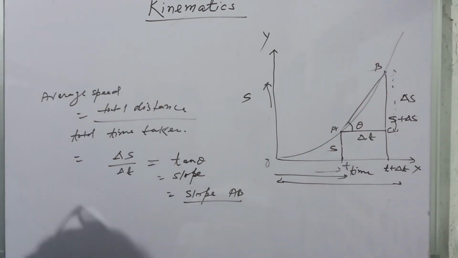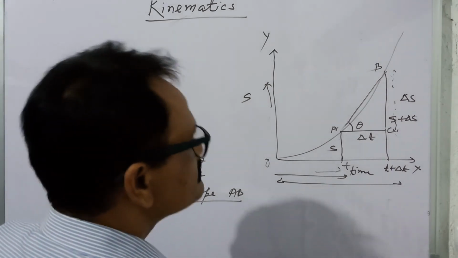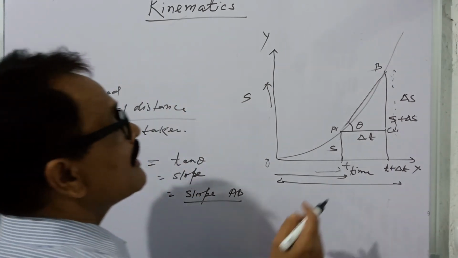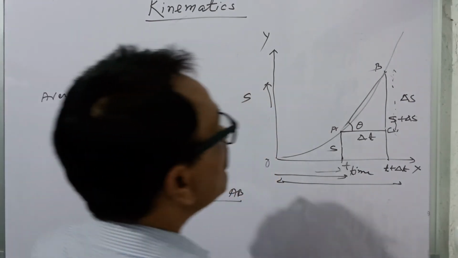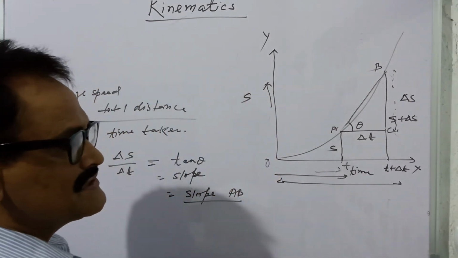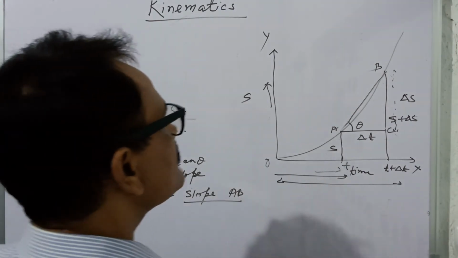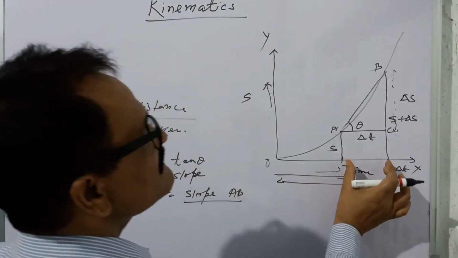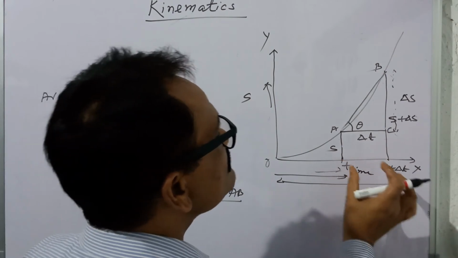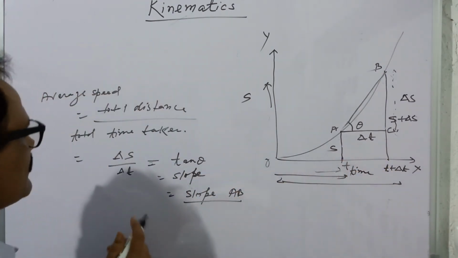तो हमने देखा कि एवरेज स्पीड हमको निकालने के लिए ऐसा कर सकते हैं if you are dealing with a graph. Now the question is that what is the instantaneous speed? Means a speed at a particular instant, and for that means the time interval is negligible, means 0. So time interval is 0.